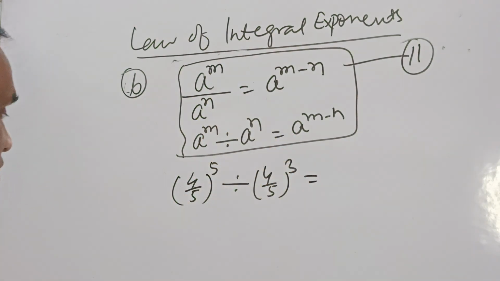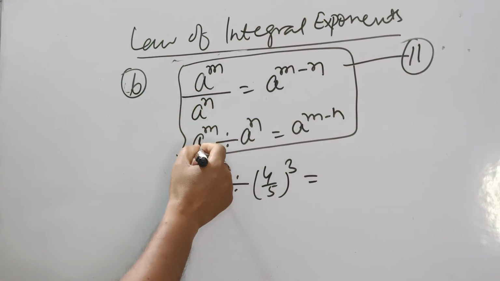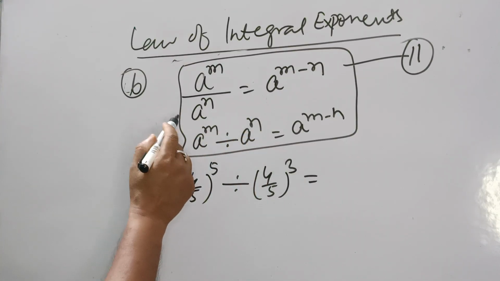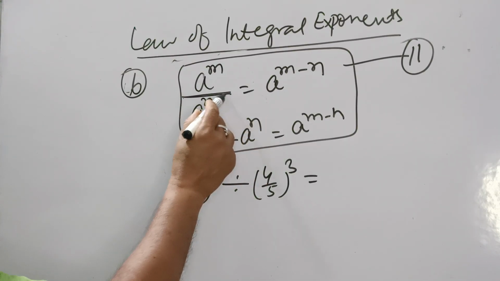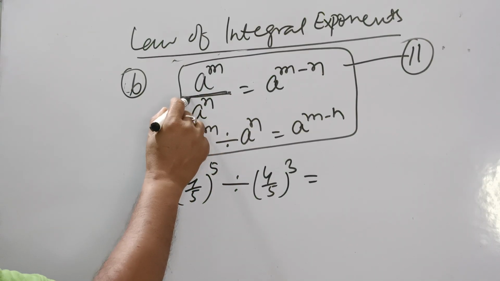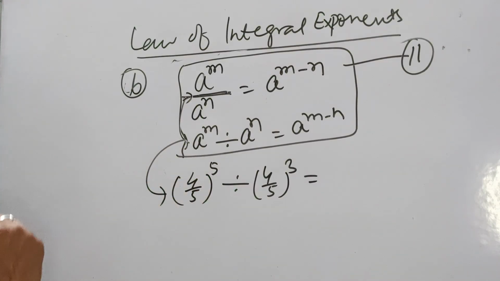What is the result? a to the power m upon a to the power n is in the same sense described here, a to the power m divided by a to the power n. So we can write it in a divide function, and again we can write it in this way also. There is no difference.